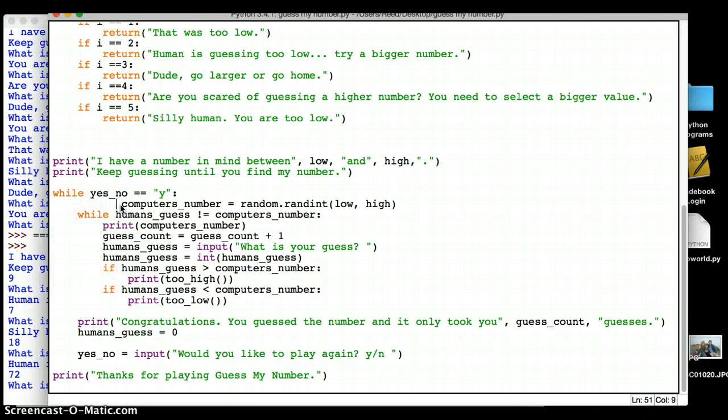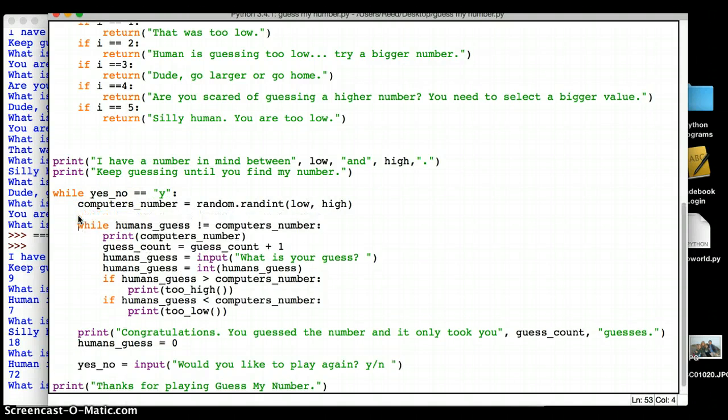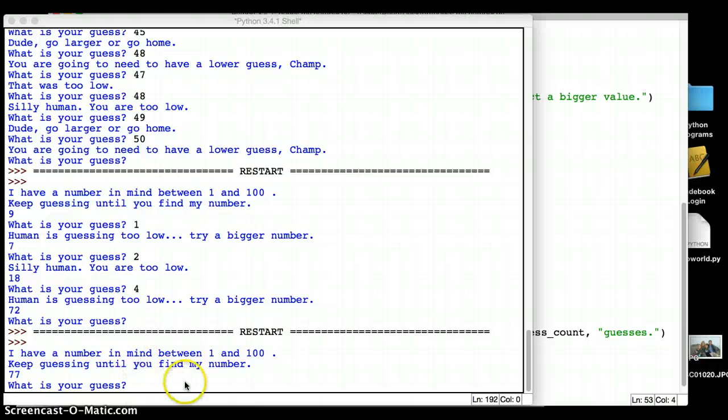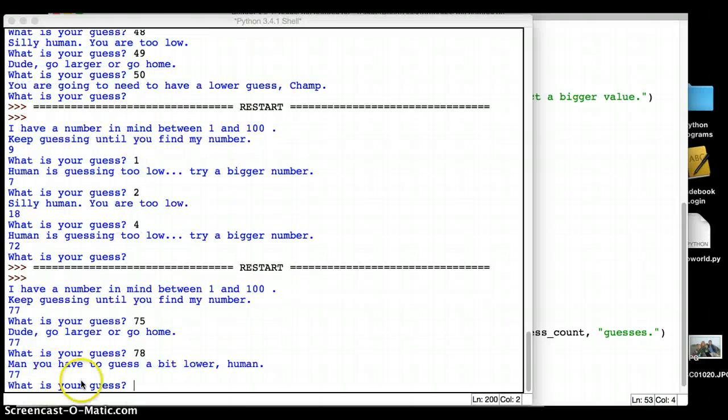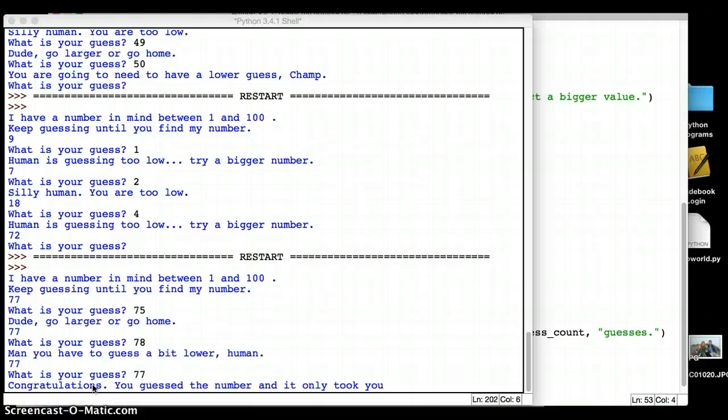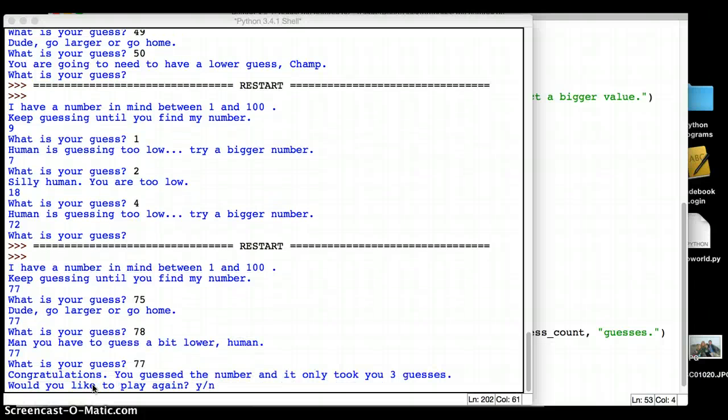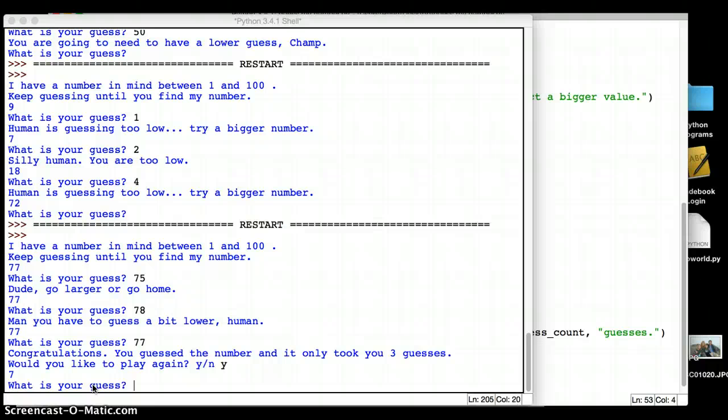Okay. Right? Now it will work. And run module. Okay, so 77 is the number, 75. Dude, go larger or go home. Look, it's still 77. Good, it's staying consistent. 78. Man, you have to guess a bit lower. Human, 77. Congratulations, you guessed a number. It only took you 3 guesses. Do you want to play again? Yes. I have a new number, which is perfect.